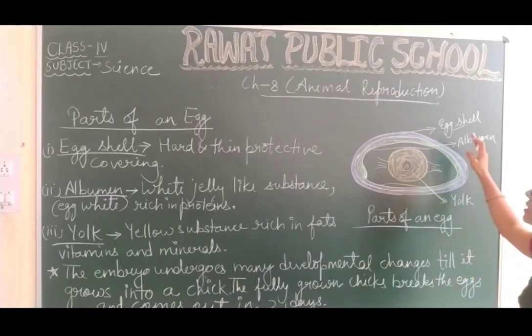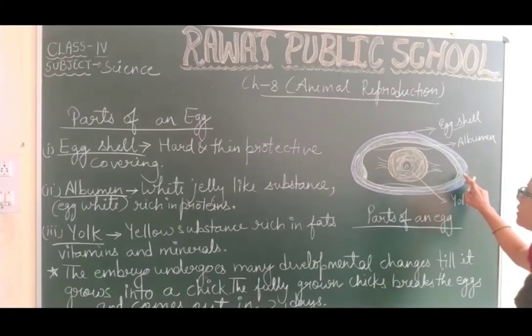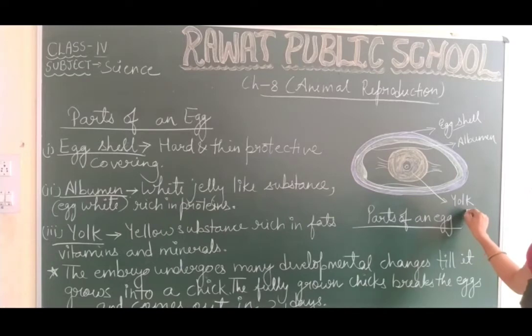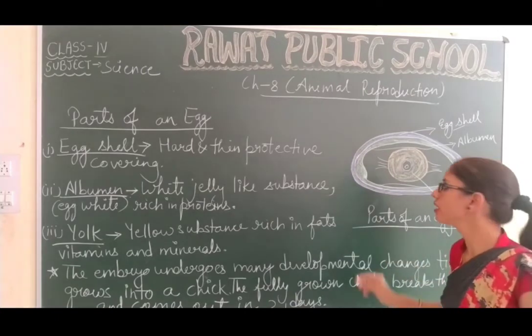Next, if you move inside the eggshell, there is a layer known as albumen. Albumen is a white jelly-like substance, also known as egg white, and it is rich in proteins. There are about 40 different types of proteins present in albumen. Next, if we move inside the albumen, there is a yellow substance known as yolk. The yolk is rich in fats, vitamins and minerals, and it provides nourishment or food to the growing embryo.